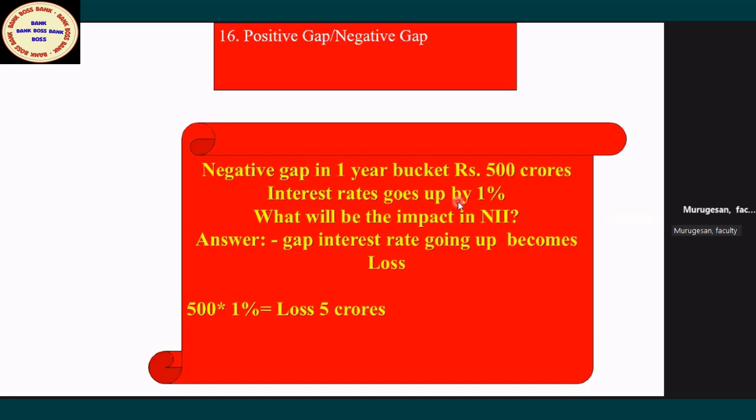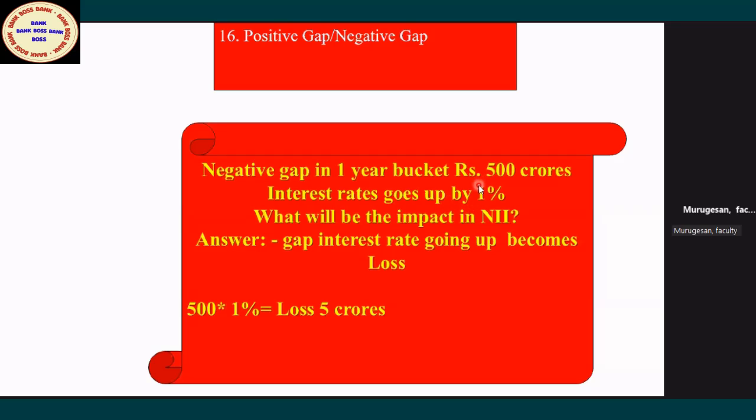Please remember, in a positive gap, you are having money. In a negative gap, the bank, you are the treasury manager. Assume you are all the GM of treasury. So your bank is now having a negative gap in one bucket. Now you have to arrange the funds. When you have to arrange the funds, now interest rates are going up, then it will result in what? Loss. Because you have to arrange the funds at a high cost.